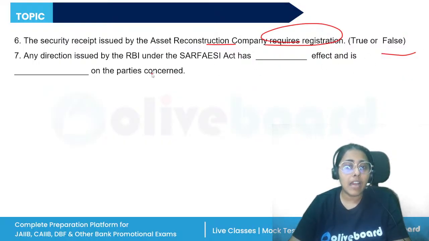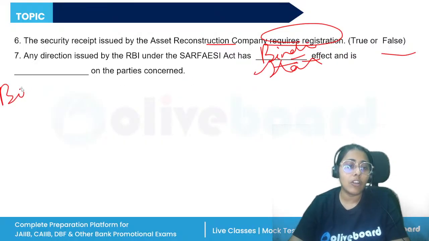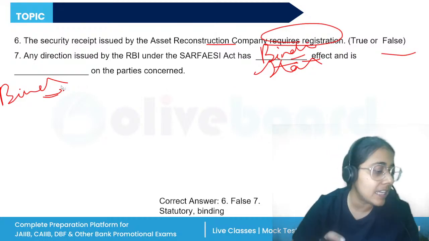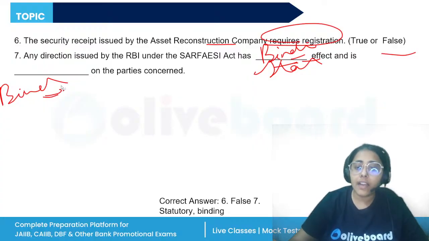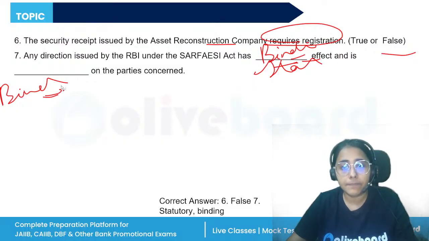Any direction issued by RBI under the SARFAESI Act has binding effect. Binding effect means all the parties have to follow it. So it has a statutory effect and it is binding on all the parties. This will be the correct answer. Whatever award is passed, the ARC can pass an award after hearing both the parties, or the ARC can pass an ex parte award after hearing only one side if the bank fails to provide the documents. Next, enforcement of security interest.